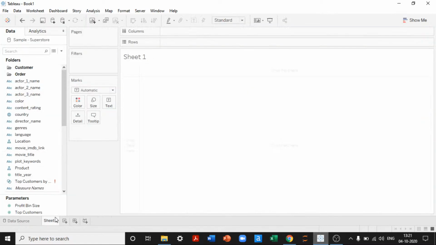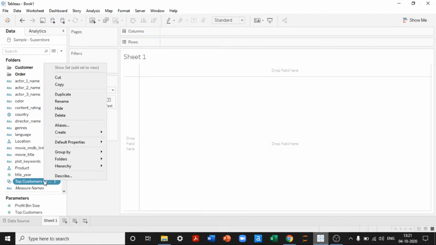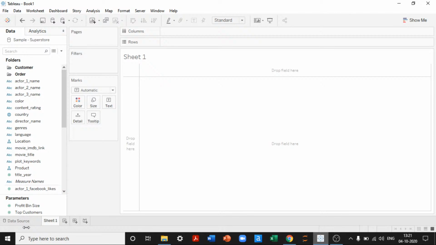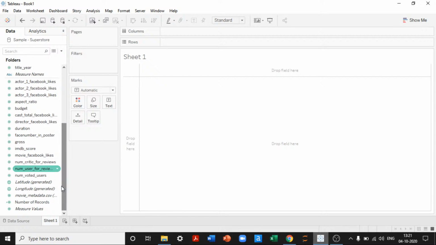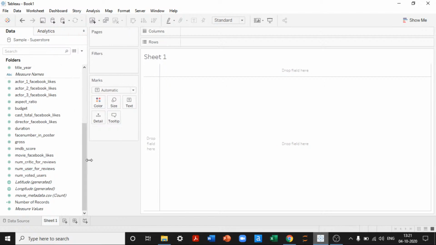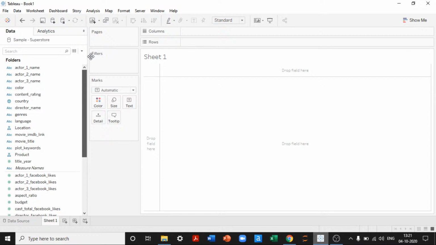Let's go back to our file. We don't need this parameter. I'll delete this. We don't need this also. Then these two folders also we don't want. Perfect. This is a clean data set. We have dimensions and measures. These many dimensions and these many measures are there. So let's use this to the fullest and create a dashboard out of it.